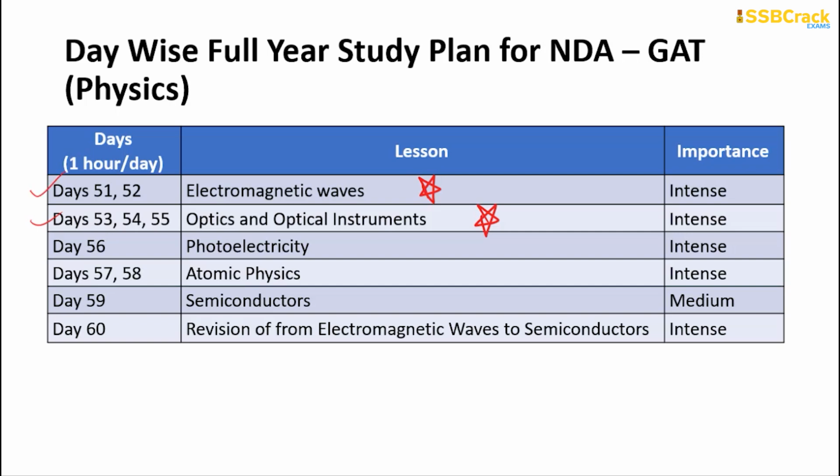Then 1 day you will spend on photoelectricity, which includes using photons to excite important particles. Then 2 days you will spend on atomic physics, 1 day for semiconductors, and the last 1 day you will spend revising from electromagnetic waves all the way up to semiconductors. With this, in 60 days you will finish the whole physics section. Like this you will complete the whole physics subject.